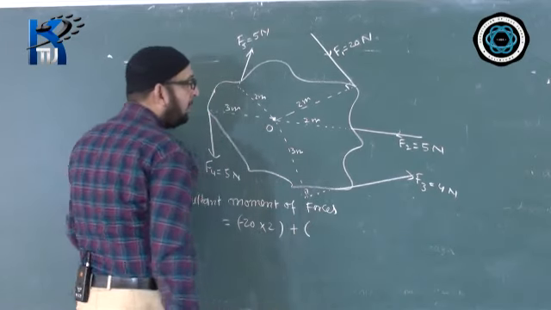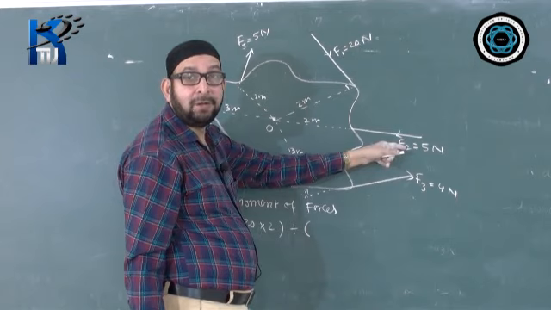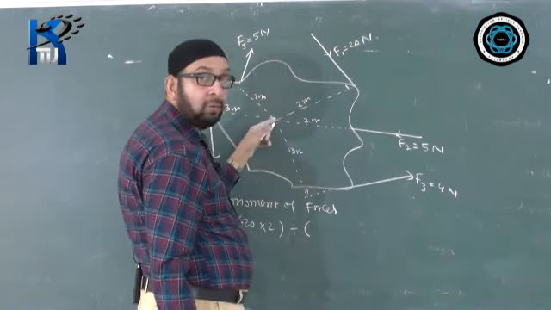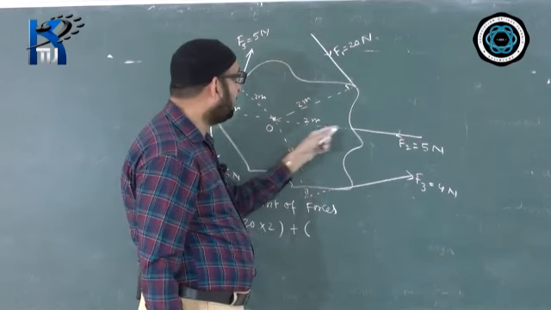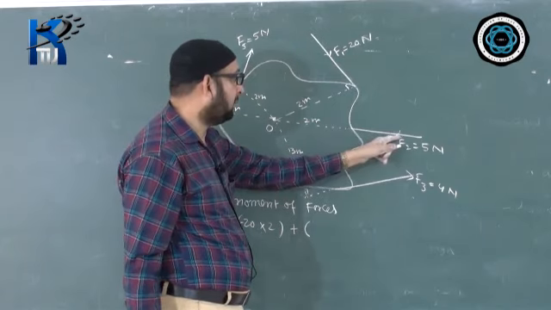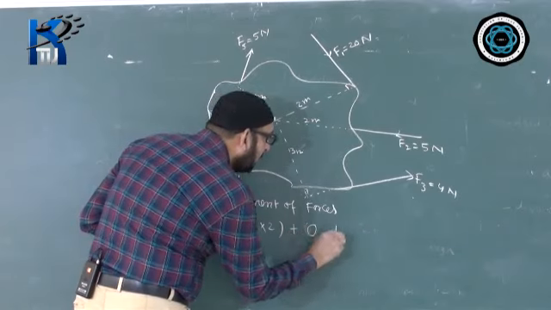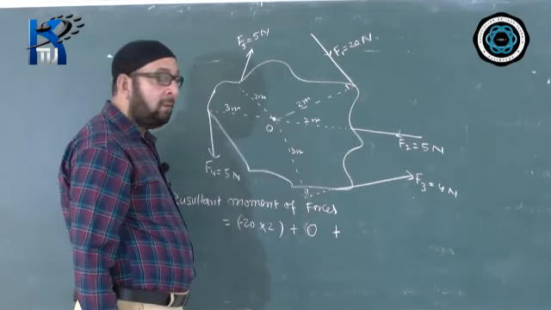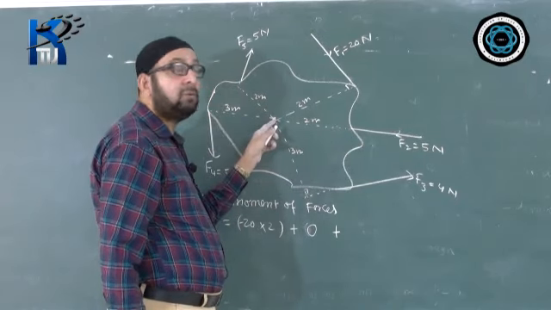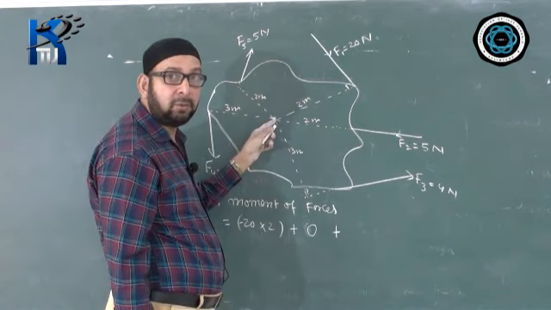Plus, the moment of force due to F2 definitely will be 0. You know why? Because the line of action of this force is passing through the point O. The distance given in the diagram doesn't matter over here, so you don't have to consider this force F2. Moment of F2 will become 0. You can directly write 0 plus, that is for F2. Why did I write 0? Because the line of action of this force is passing through the pivoted point, so the perpendicular distance is not available.